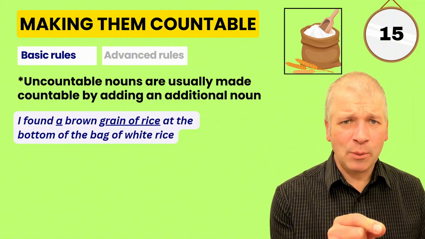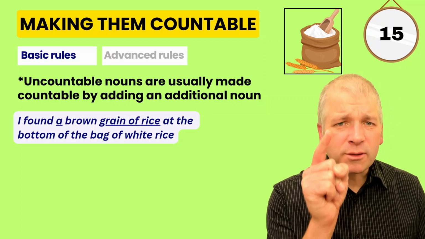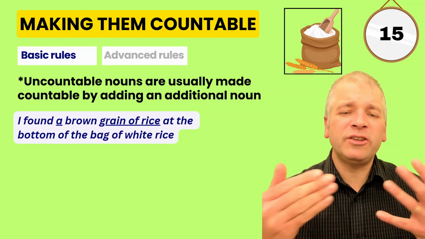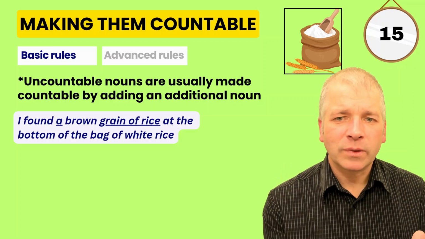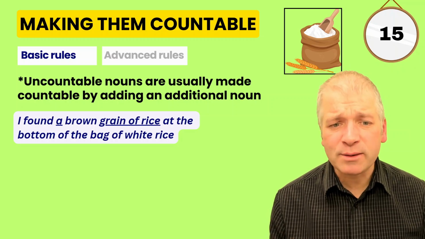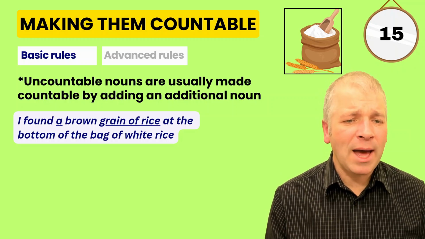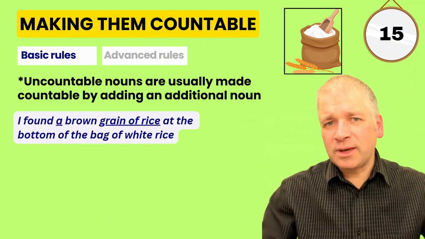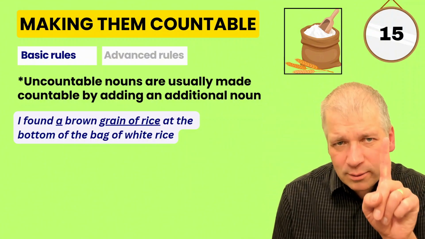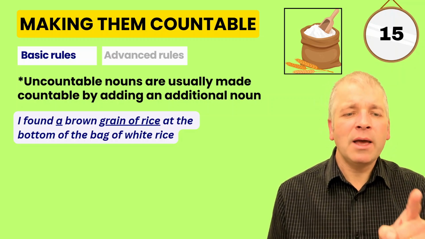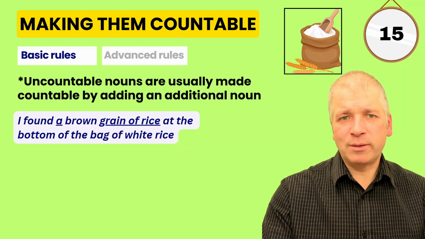But let's say we want to focus on one small piece. Then we would use an additional noun, grain. For example, I found a brown grain of rice at the bottom of the bag of white rice. So the rice altogether was white, but there was just one small piece that was brown. In this case, we could say a grain of rice.